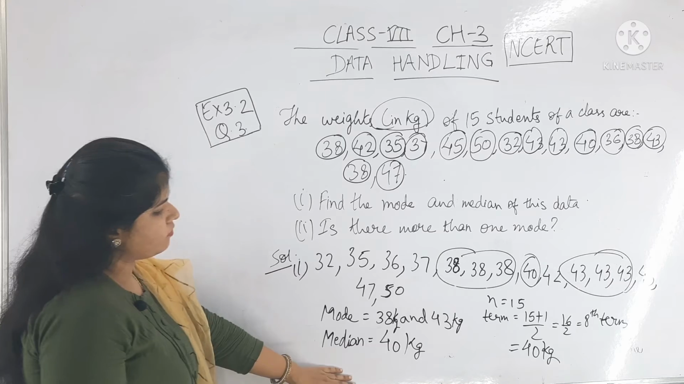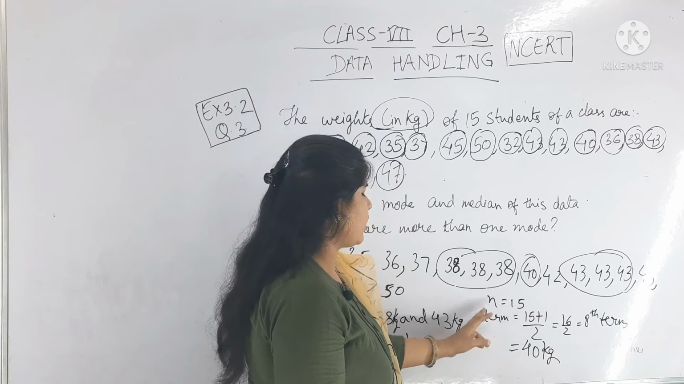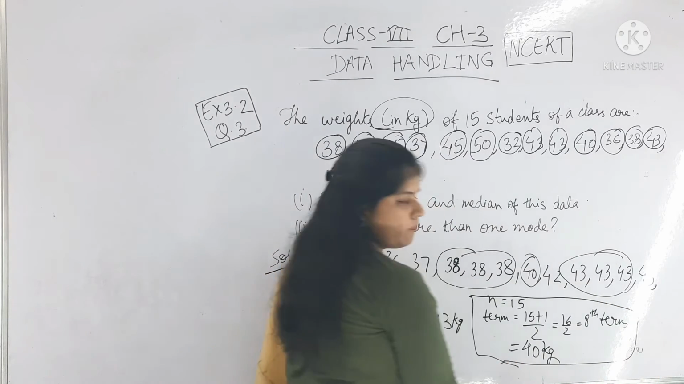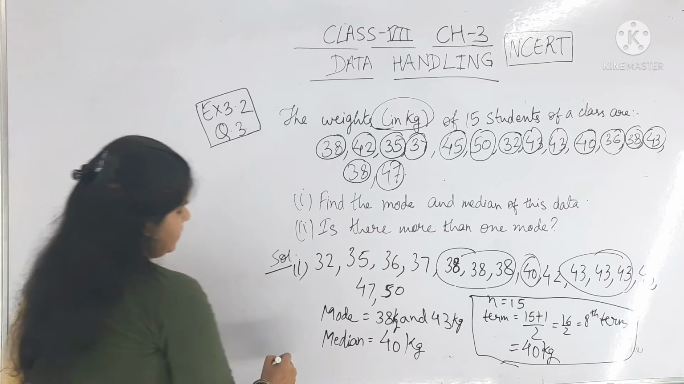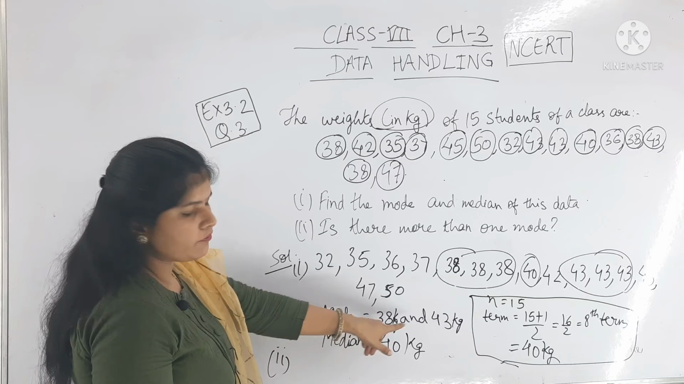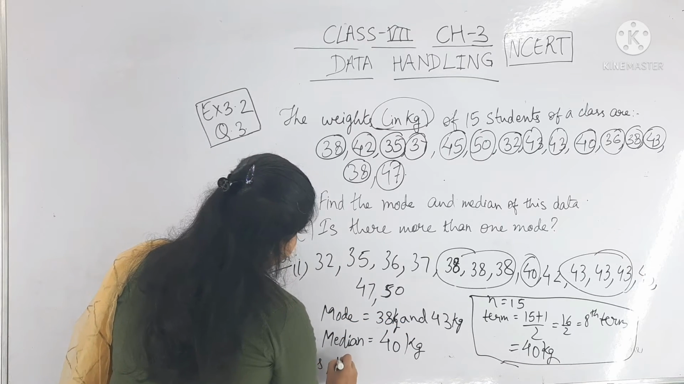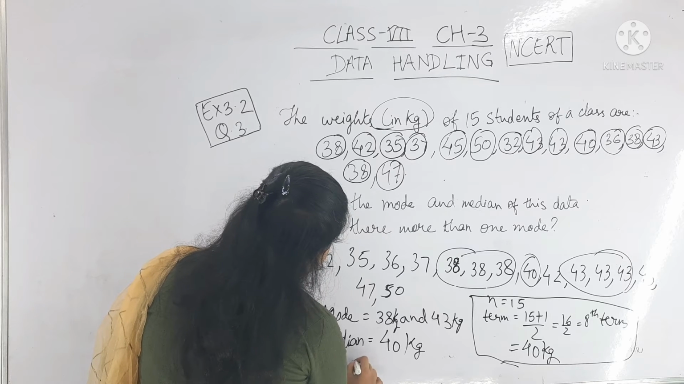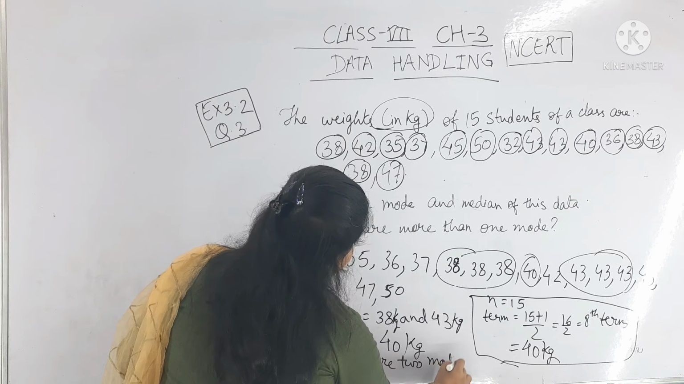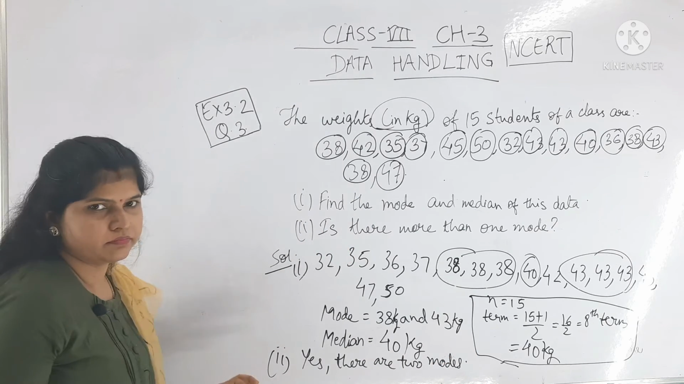Median you can write directly by counting the middle value, or you can apply this formula. Number second: is there more than one mode? Yes, we have more than one mode here. There are 2 modes. This is the solution for question number 3.